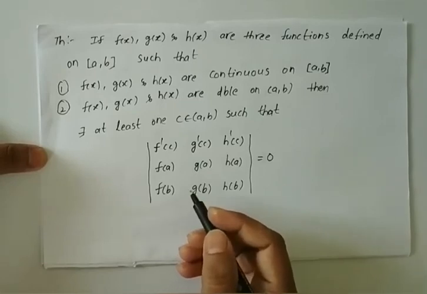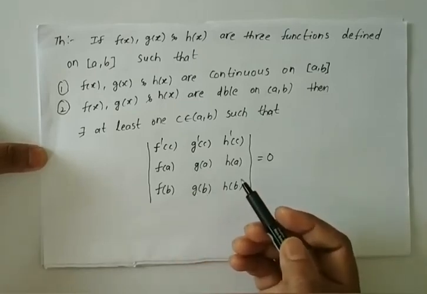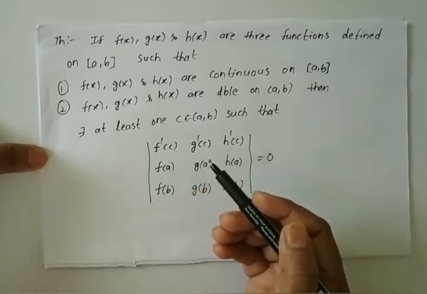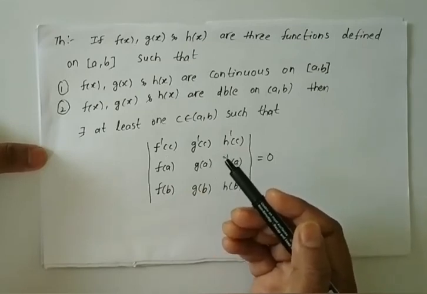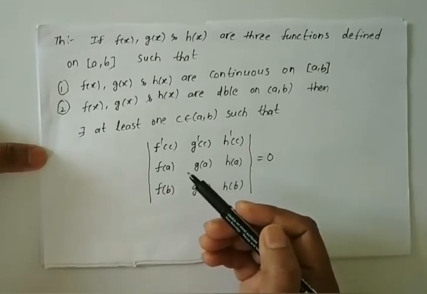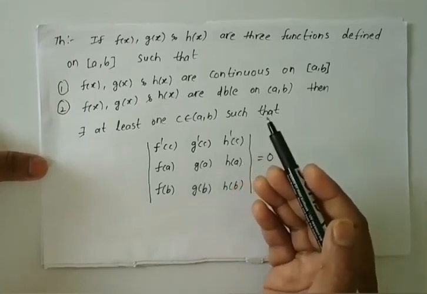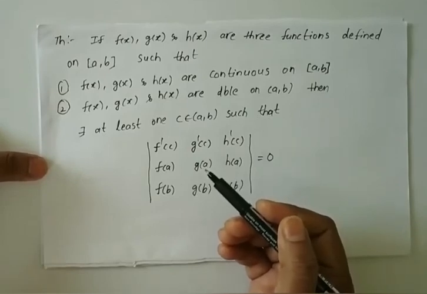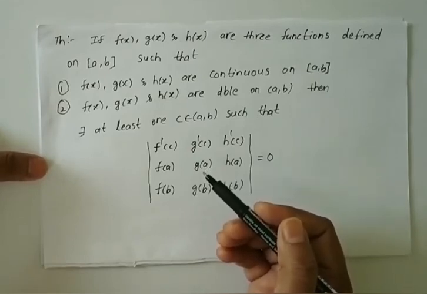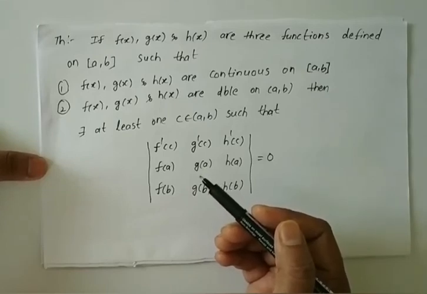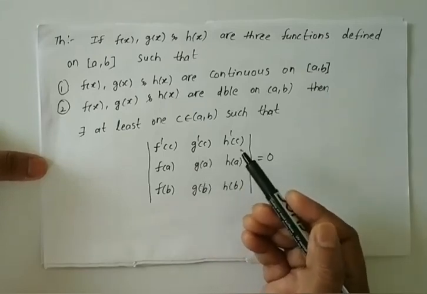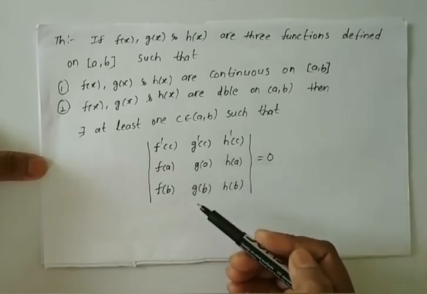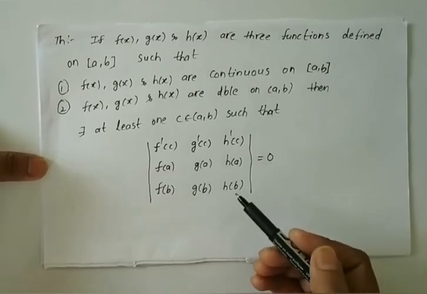If f of x, g of x, h of x are three functions which are defined on closed interval a comma b such that they are continuous on closed interval a comma b, and differentiable on open interval a comma b, then there exists at least one c which belongs to open interval a comma b such that the determinant of f dash of c, g dash of c, h dash of c, f of a, g of a, h of a, f of b, g of b, h of b is equal to 0.